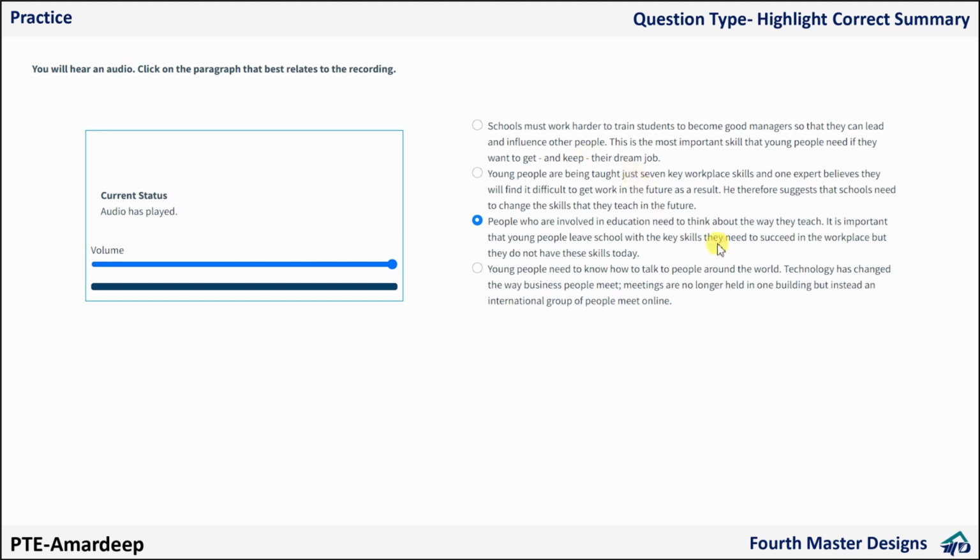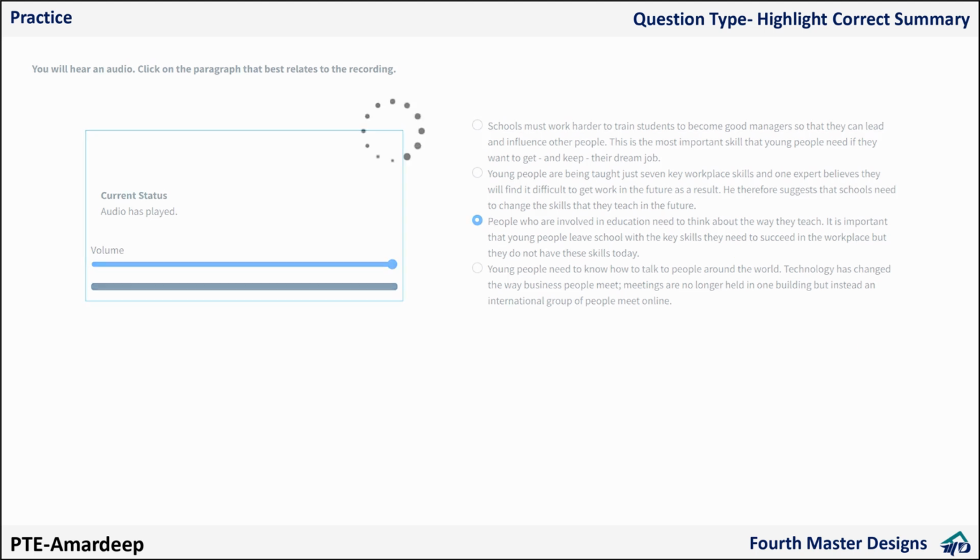So here even I face a problem. I couldn't figure out the words. I don't know why. Maybe I looked at the first option, the word schools was there. Then I started reading it, and by the time I looked at other options, I got lost, and I was just waiting for the last sentence. Sometimes the last sentence also gives you a hint. So be careful. Now let's do one more and then we will sign off.